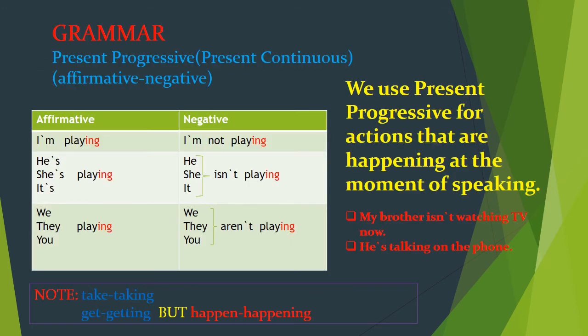Grammar: present progressive, affirmative and negative sentences. We use present progressive for actions that are happening at the moment of speaking. For example, my brother isn't watching TV now. He's talking on the phone.